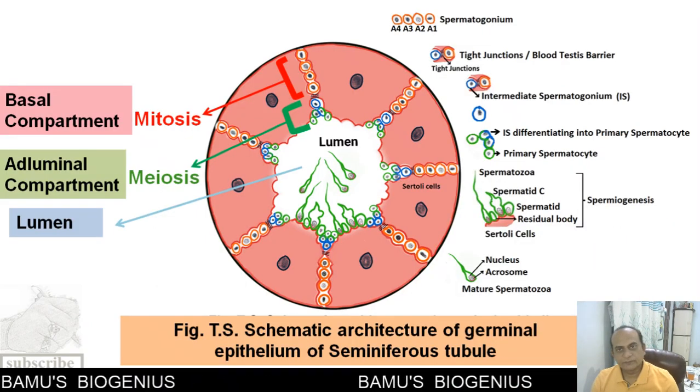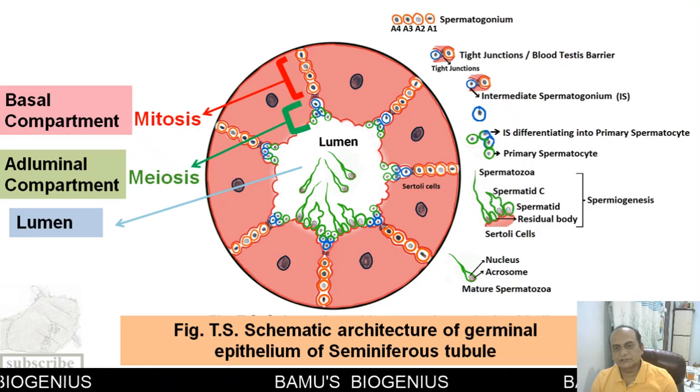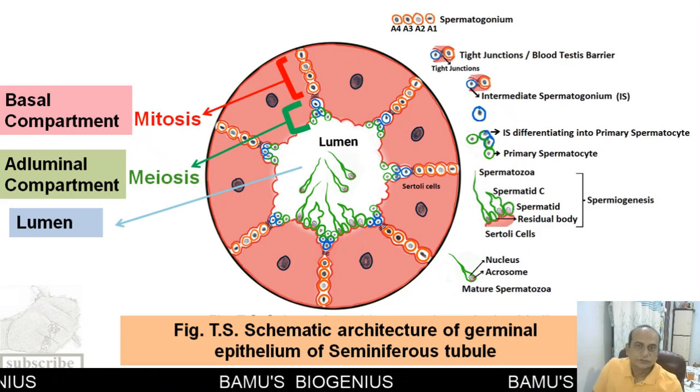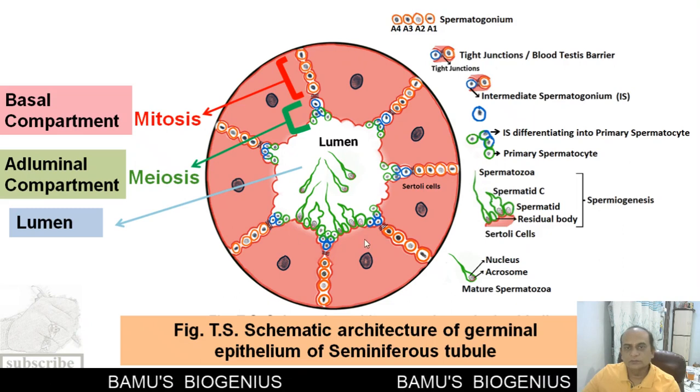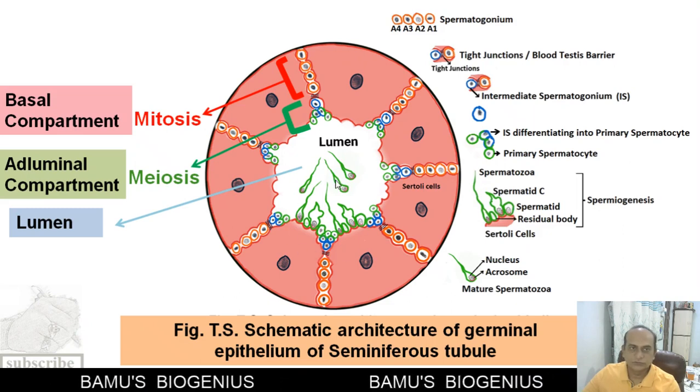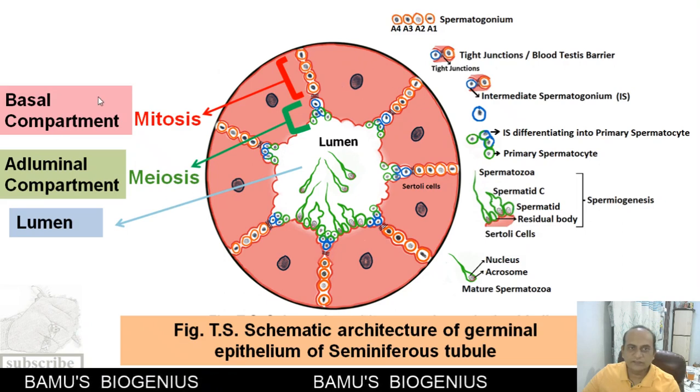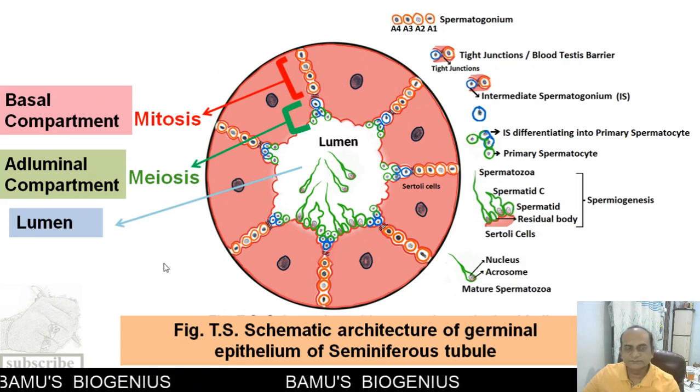Now, for better understanding of the previous diagram, we have drawn this TS schematic architecture of the germinal epithelium of a seminiferous tubule. For convenience, I have just drawn only this side of the seminiferous tubule. Now, the seminiferous tubule is divided into three compartments.